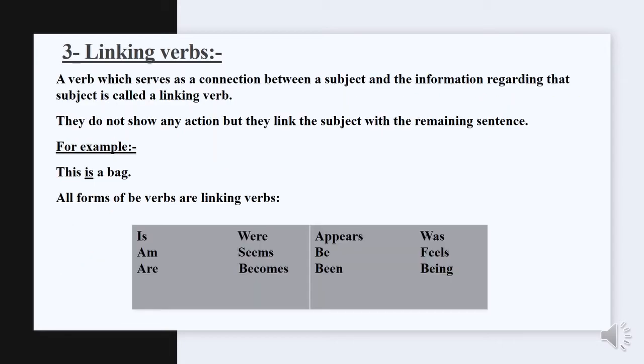Let's move towards our linking verbs. A verb which serves as a connection between a subject and the information regarding that subject is called a linking verb. They do not show any action but they link the subject with the remaining sentence. Observe the following example here. This is a bag. Here, is will be considered as a linking verb. Note that all forms of be verbs are linking verbs, which are is, am, are, were, seems, becomes, appears, be, been, was, feels and being.